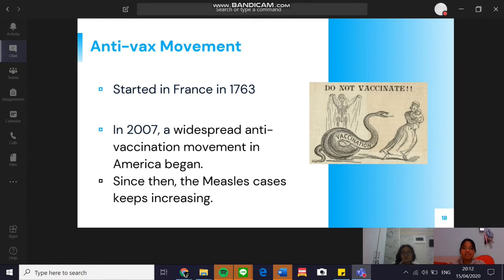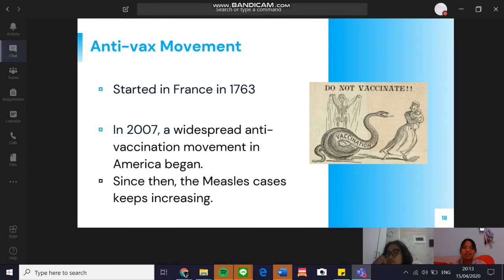In 2007, a celebrity called Jenny McCarthy blamed vaccination when her son was diagnosed with autism. Since then, there has been a widespread anti-vax movement all across America. In 2007, there were fewer than 100 cases reported all around the US, consistent with the years prior. But in 2008, after the celebrity statement, the cases increased to 150, and over the years it kept increasing, where from 2013 to 2015, three measles outbreaks occurred with 1,015 total cases, where the majority of the infected were